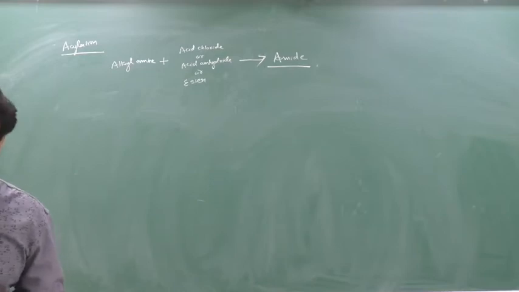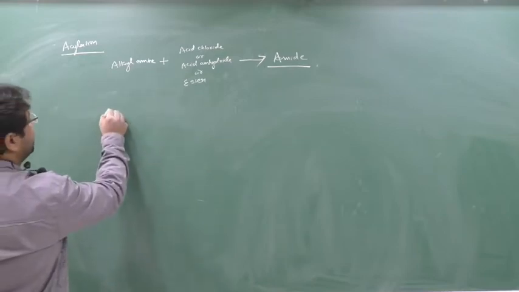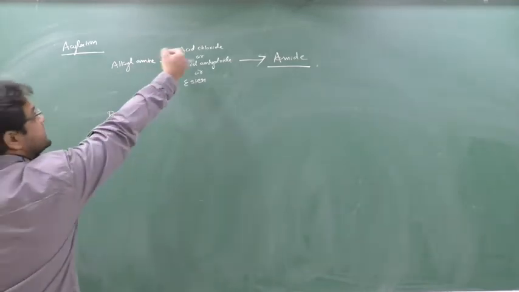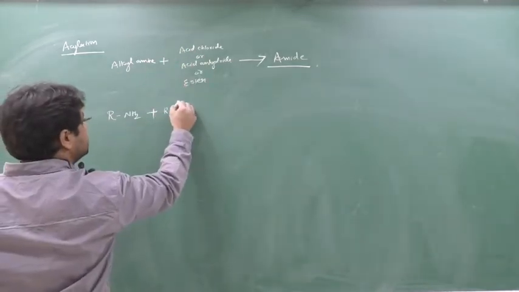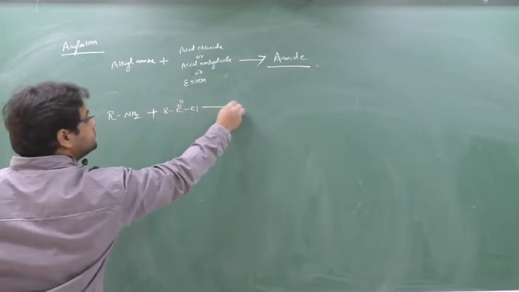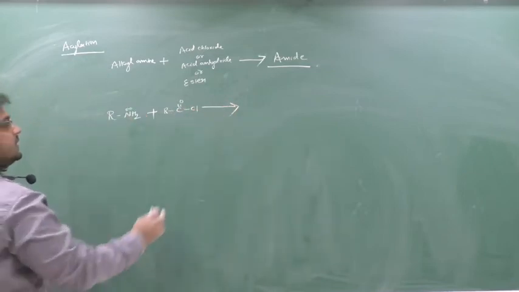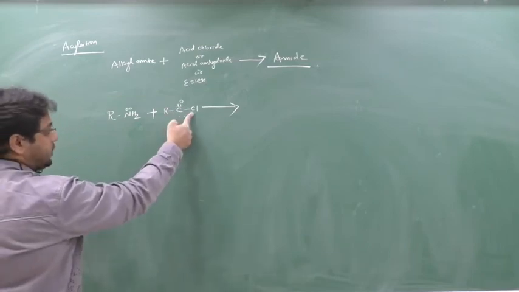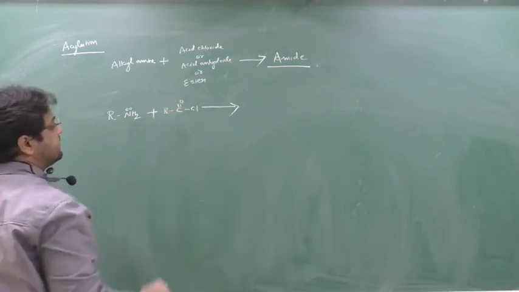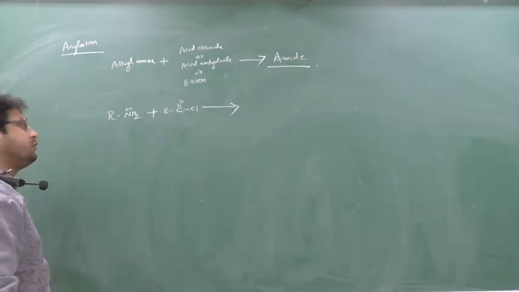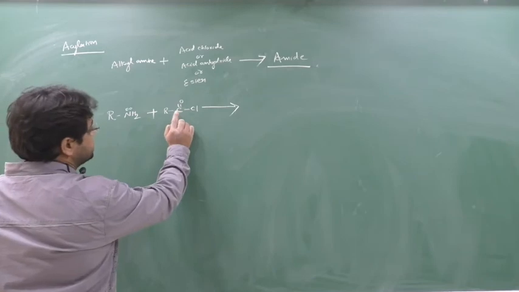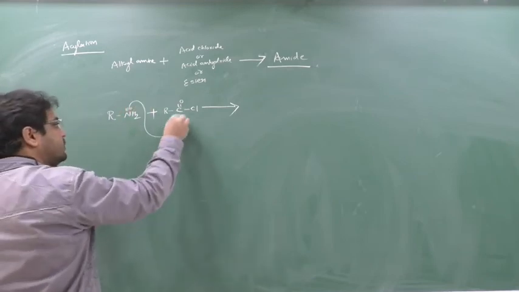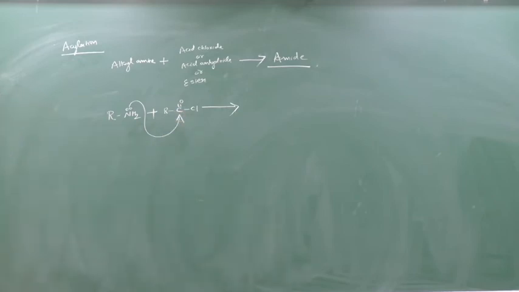First we will see the general reaction. So the general reaction I am doing: R NH2 reacts with this acid chloride, R C double bond O Cl. There is a lone pair here. See this carbon: it is joined with chlorine and with oxygen, so carbon on both sides is joined with a more electronegative element. So it will have a partially positive charge, meaning it is in need of electrons. So this nitrogen will give its lone pair to this carbon.